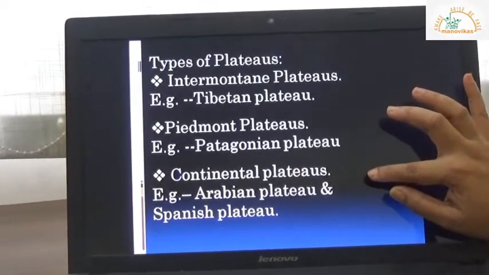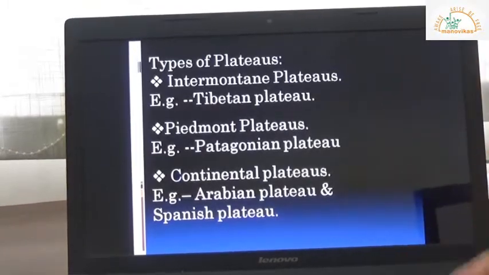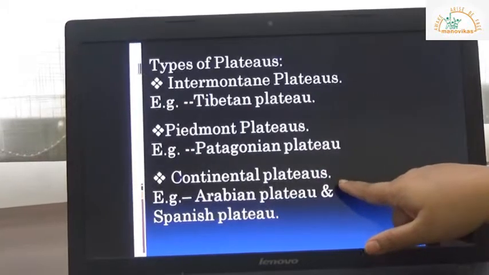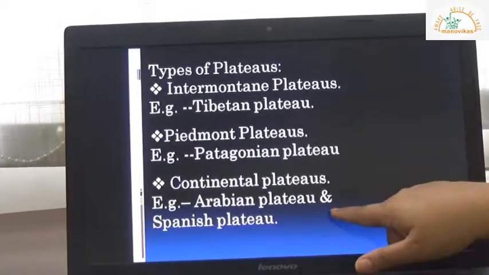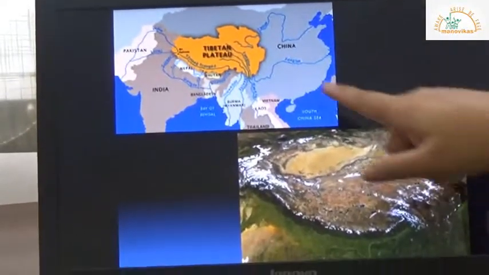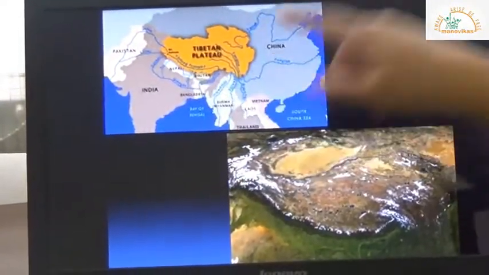Continental plateaus are plateaus which were once upon a time a plain region or a continent, but it got uplifted. Examples of such plateaus are the Arabian plateau and Spanish plateau. So this is your Tibetan plateau, which is an intermontane plateau.